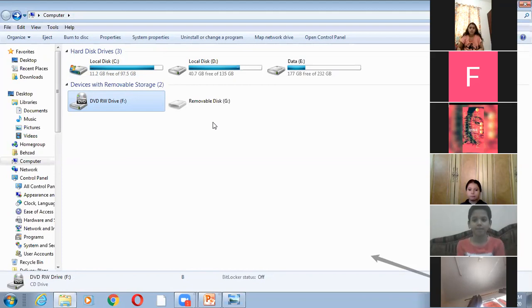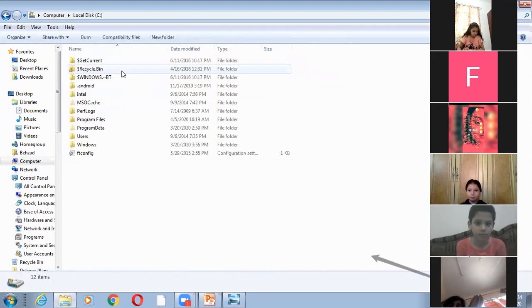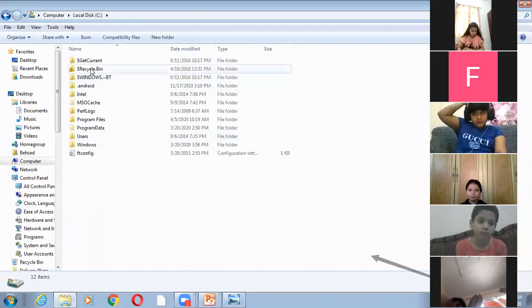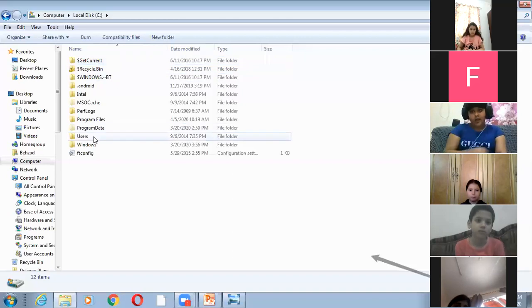When you double click the local disk C icon, a window appears which displays a list of files and folders. You can see, I told you all the yellow things are folders, which display a list of files and folders on the hard disk.